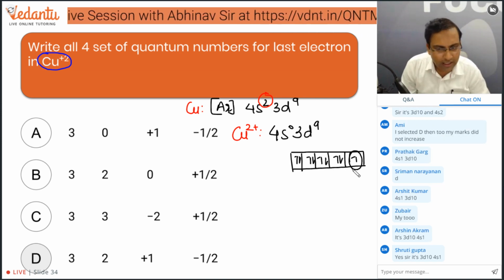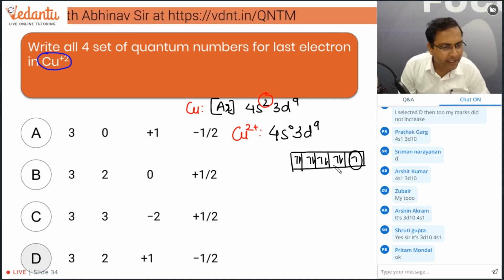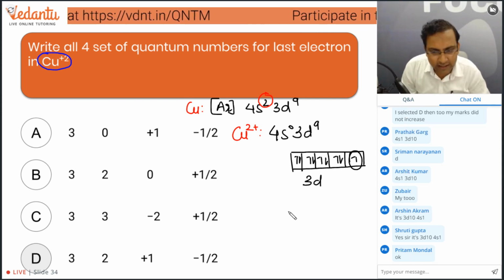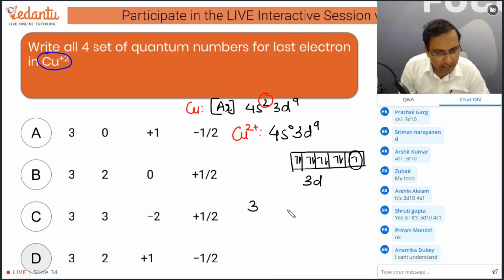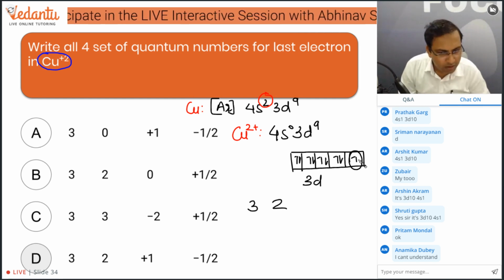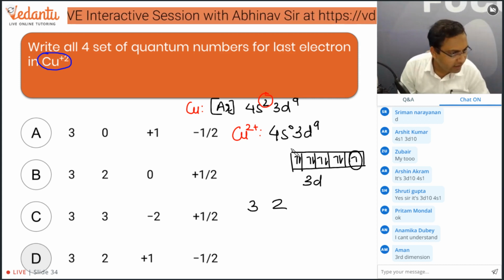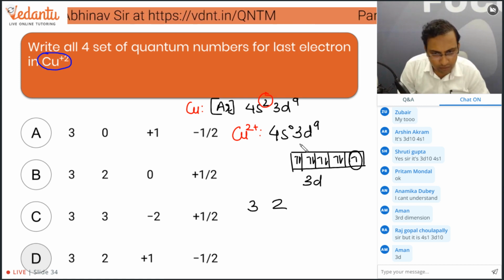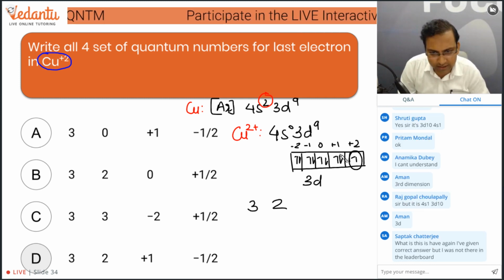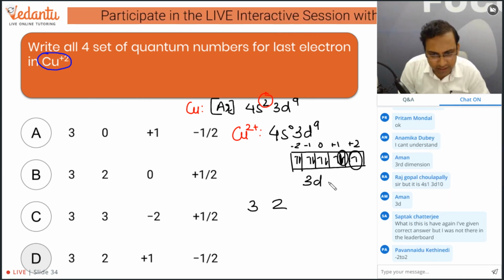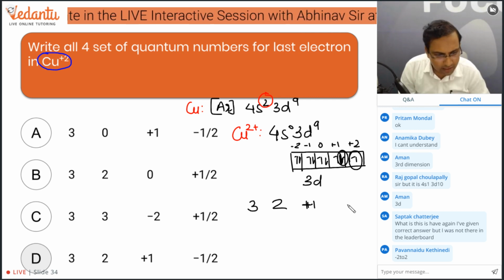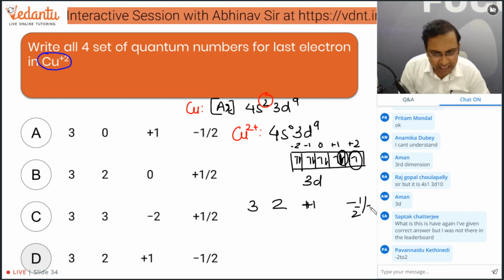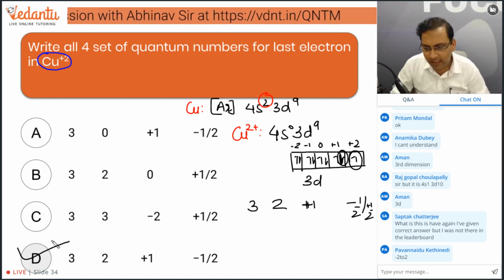Okay? So let us consider this as the unpaired electron. This is 3d, right? So the principal quantum number is 3 and the azimuthal quantum number will be 2. And if we start from here, -2, -1, 0, +1, and +2. So this is considered as the last electron which we are filling. So the value will be +1, and minus half or plus half, it can be any of the values. So yes, D option will be correct.